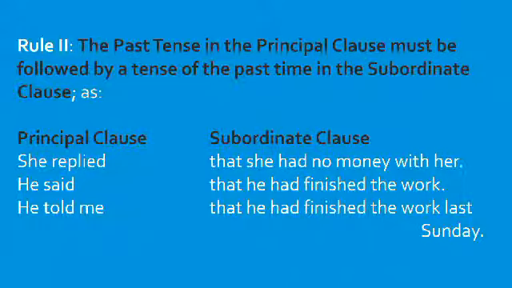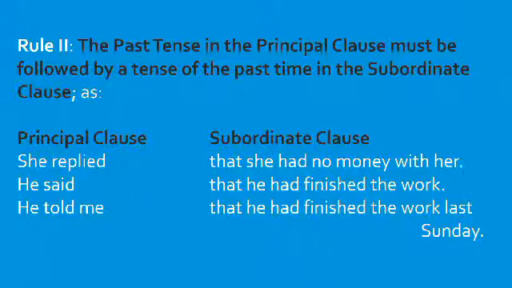Let us see an example. She replied that she had no money with her. So the verb in the principal clause is past and the verb in the subordinate clause is also in the past tense. He said that he had finished the work. He told me that he had finished the work last Sunday.